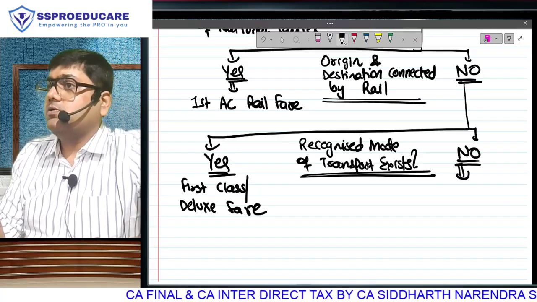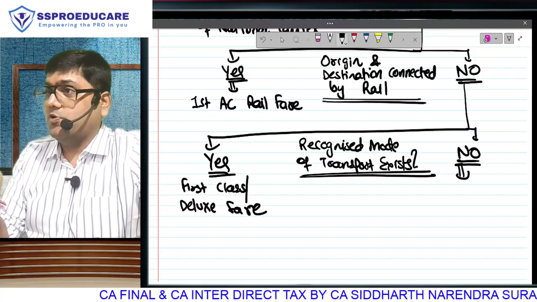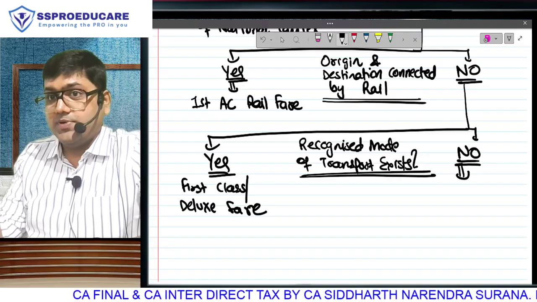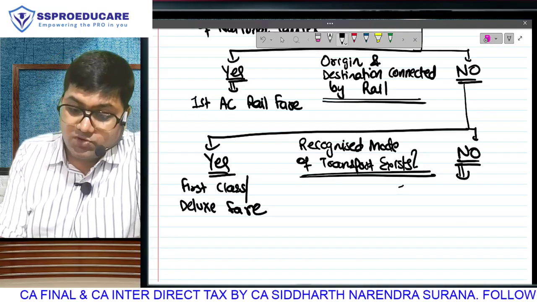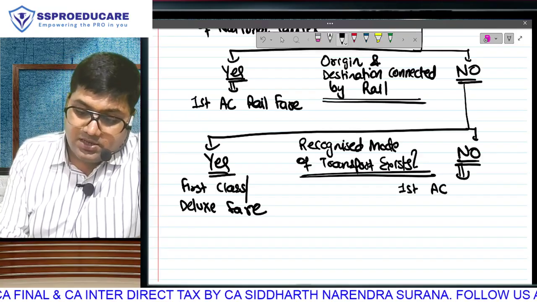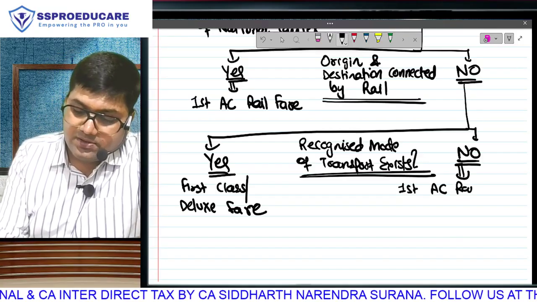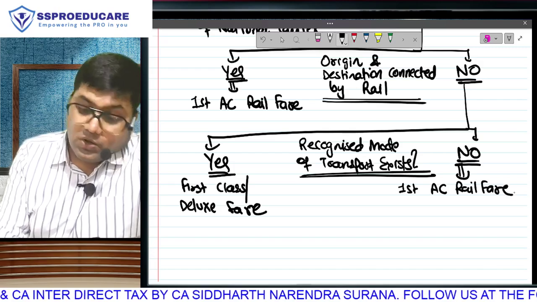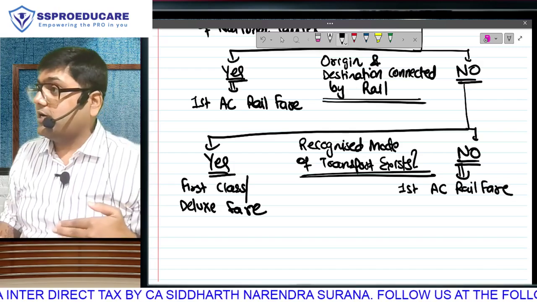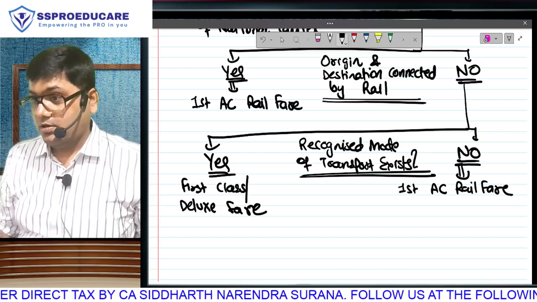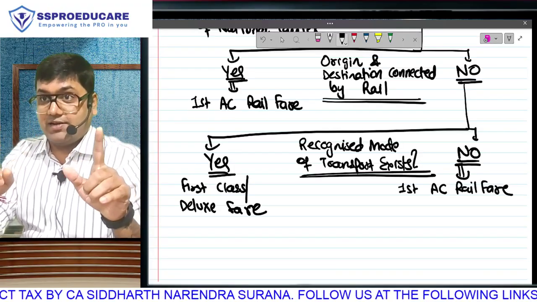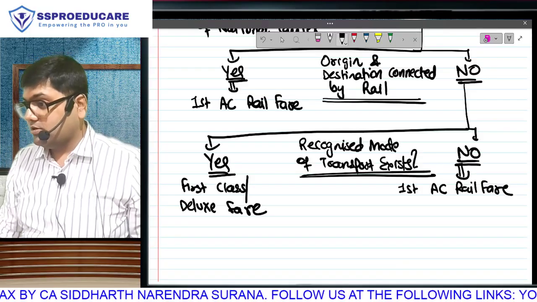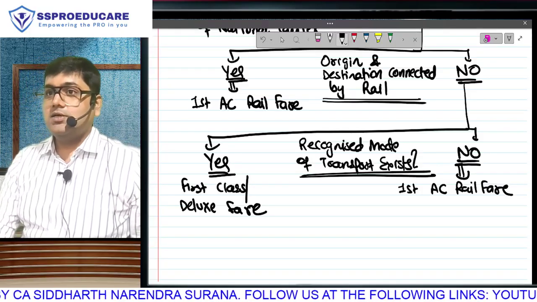If you don't pay attention now, you will see stars in broad daylight. Some of you are already experiencing that. So please listen fully, because there will be a shock. You'll be shocked to listen to what is happening here. They are saying take first AC rail fare. Already in the previous part of the chart, you are telling me that there is no rail connectivity. And between two places where there is no rail connectivity, you are asking me to take what? Ganja.